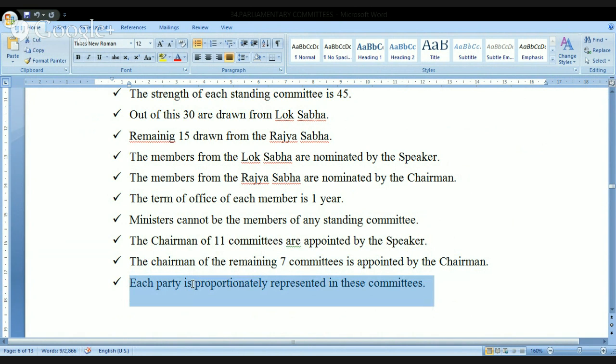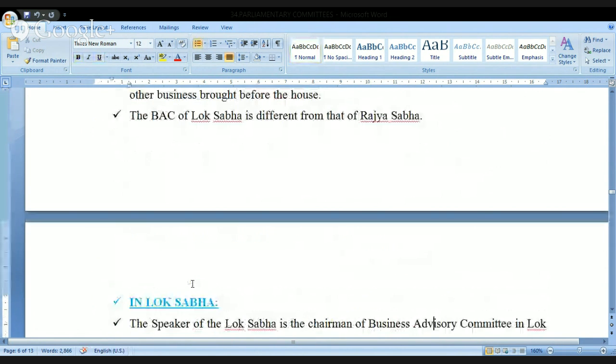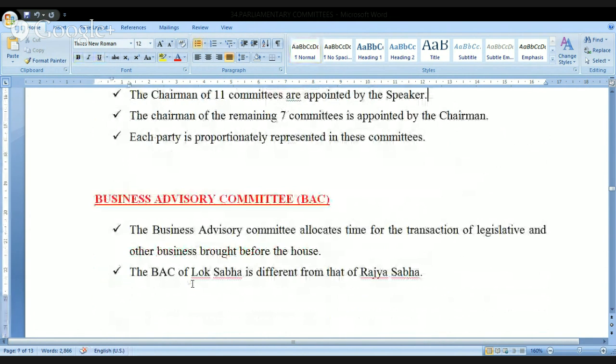Each party is proportionally represented in these committees. I told you yesterday, it is not just one party that is represented in the committees, but various political parties are represented in almost all the committees. Now, look at this.